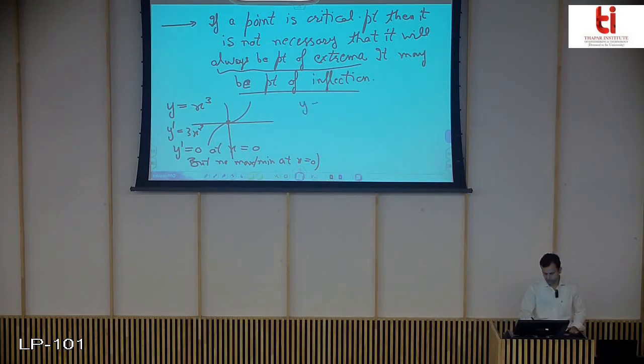Similarly, if you say y equals x to the power 1 by 3, the graph is something like this. Again, y dash is 1 upon 3 x to the power 2 by 3.